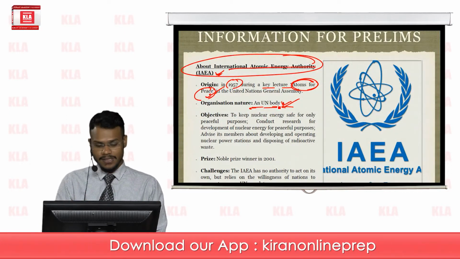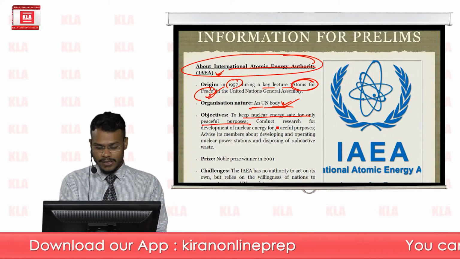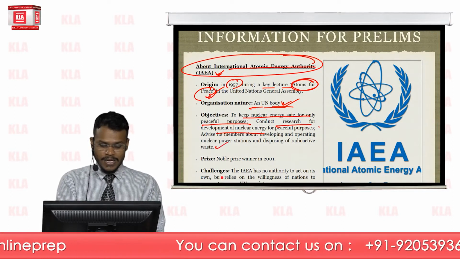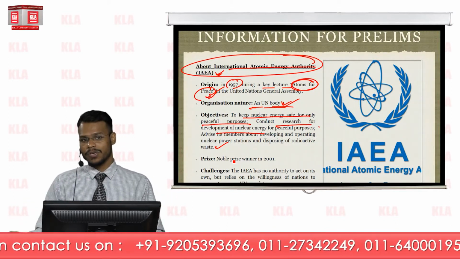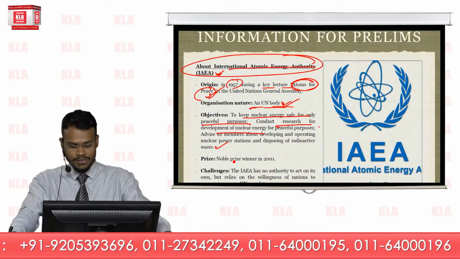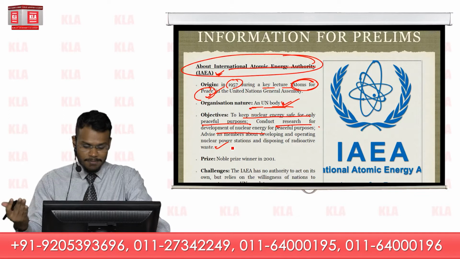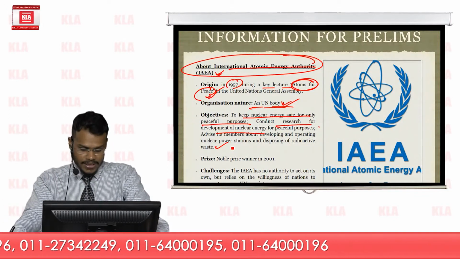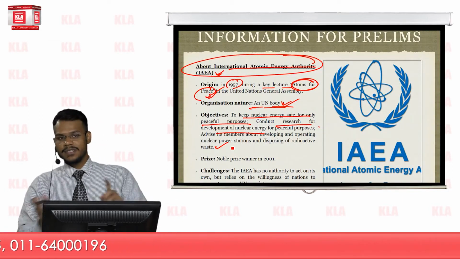So obviously this is a UN body. The objective of this body is to keep nuclear energy safe and only for peaceful purposes, to conduct research and development of nuclear energy for peaceful purposes, and to advise its members, especially developing countries which have very poor resources as far as nuclear energy and nuclear science are concerned, helping them to operate nuclear energy projects and dispose of radioactive waste. So definitely it has a threefold objective.